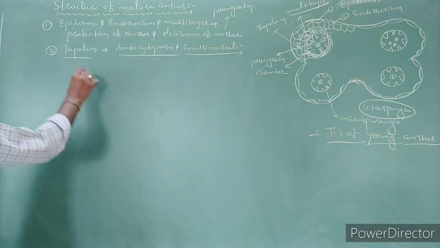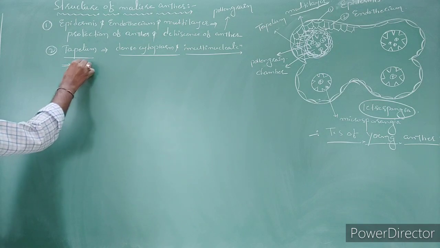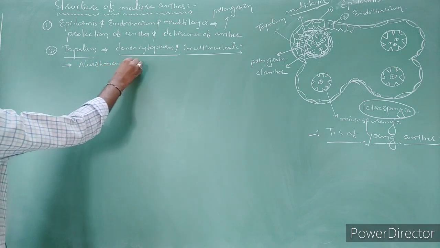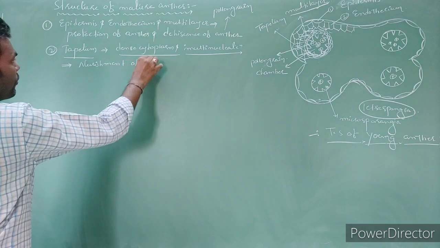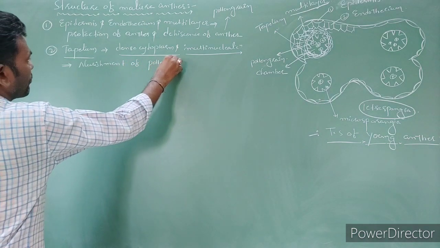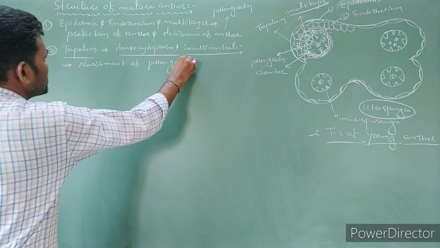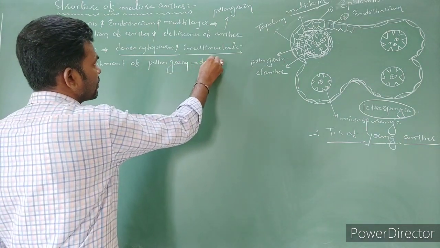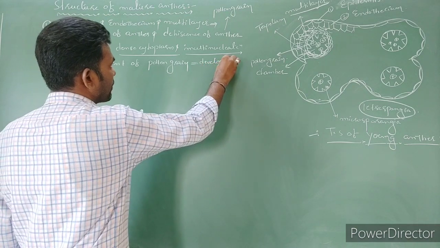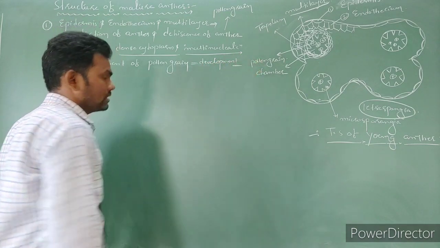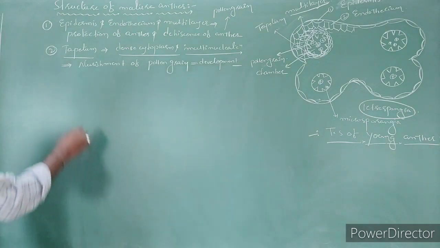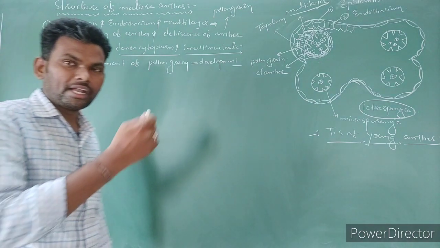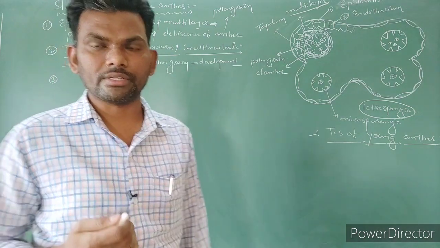The main function of tapetum cells is nourishment of pollen grains during development. Right? This is the tapetum.